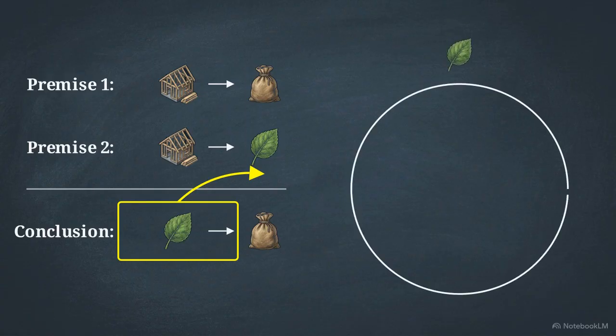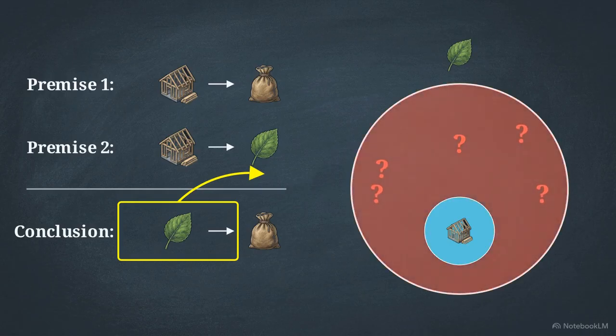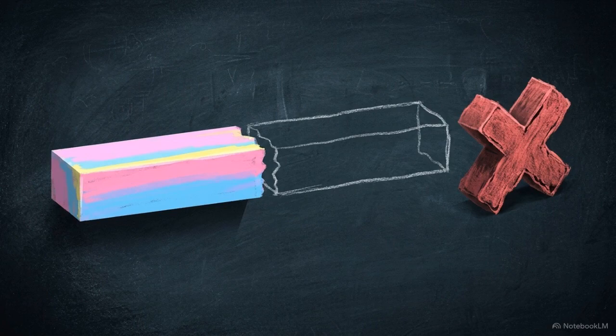The second premise tells us that new homes are energy efficient. But if we map this out, new homes only make up a tiny fraction of all energy-efficient properties. The premise gives us zero information about older homes retrofitted to save power. The arguer tries to cover the entire group, but their evidence runs out at the edge of that small subsection. Because the conclusion reached further than the premise allowed, the n-term was illicitly distributed. The argument fails to prove its point.